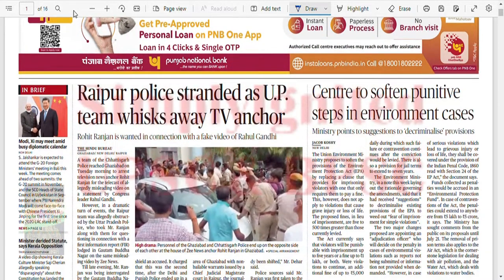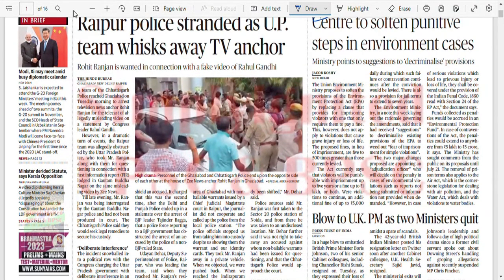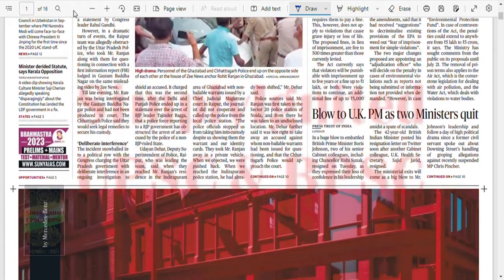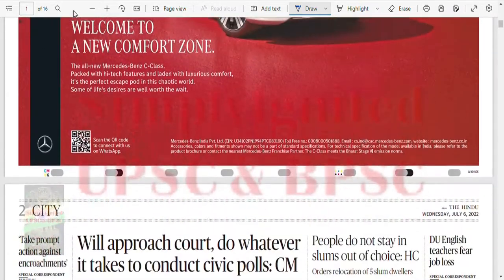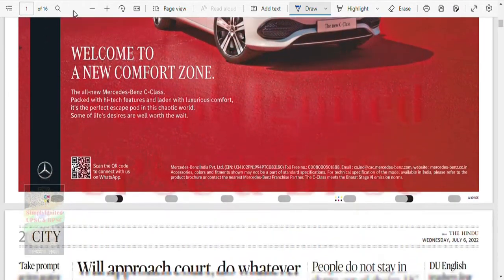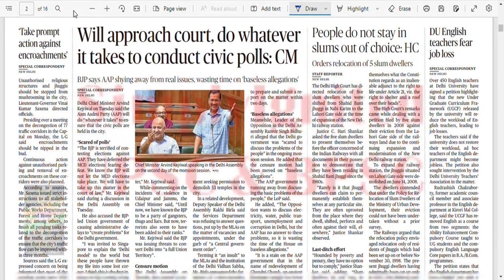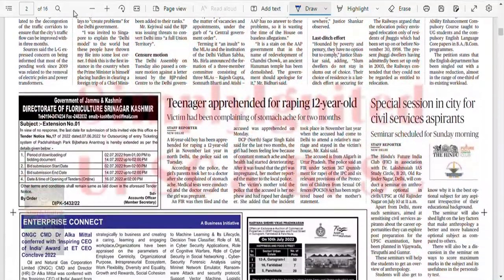Let's see. Okay, Centre to soften punitive steps in environmental case. Fine. And Mr. Modi and Zai will meet amid busy diplomatic calendar. Okay, there is nothing else here.